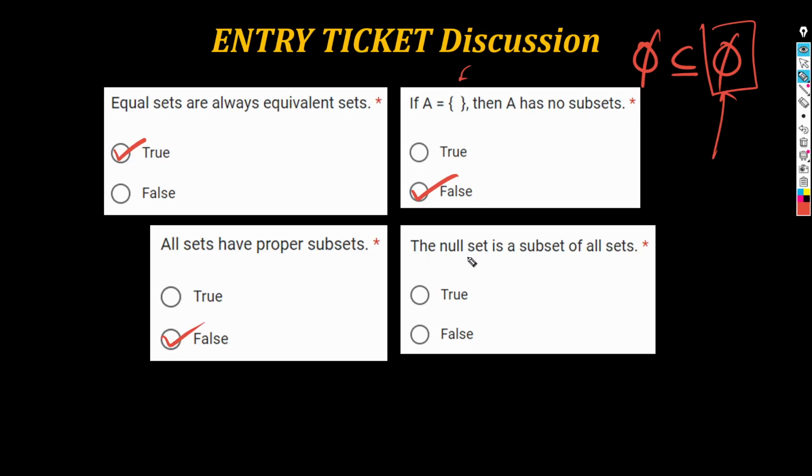Ito na naman, null set na naman. The null set is a subset of all sets. I mentioned that a while ago. By definition, that is a true statement. Right?